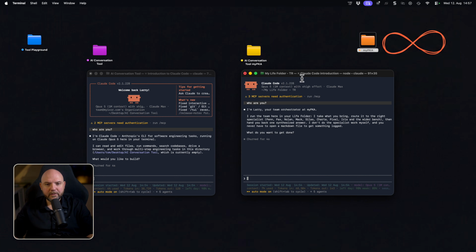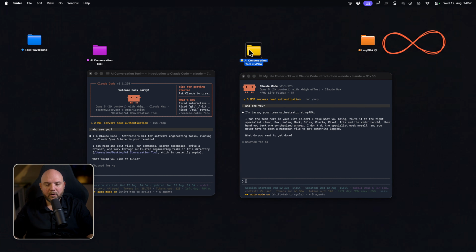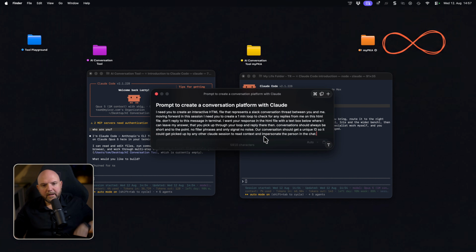Okay, keep in mind the difference is that this session is not running directly on this folder, so this session is not aware of this folder yet, versus this one is already aware of this folder. So let's get started. Here we see I drafted a very generalistic prompt. I need you to create an interactive HTML file that represents a Slack conversation thread between you and me moving forward in the session, and I need you to create a 1-minute loop to check for any replies from me on this HTML file. Don't reply to this message in terminal. I want your response in the HTML file with a text box below